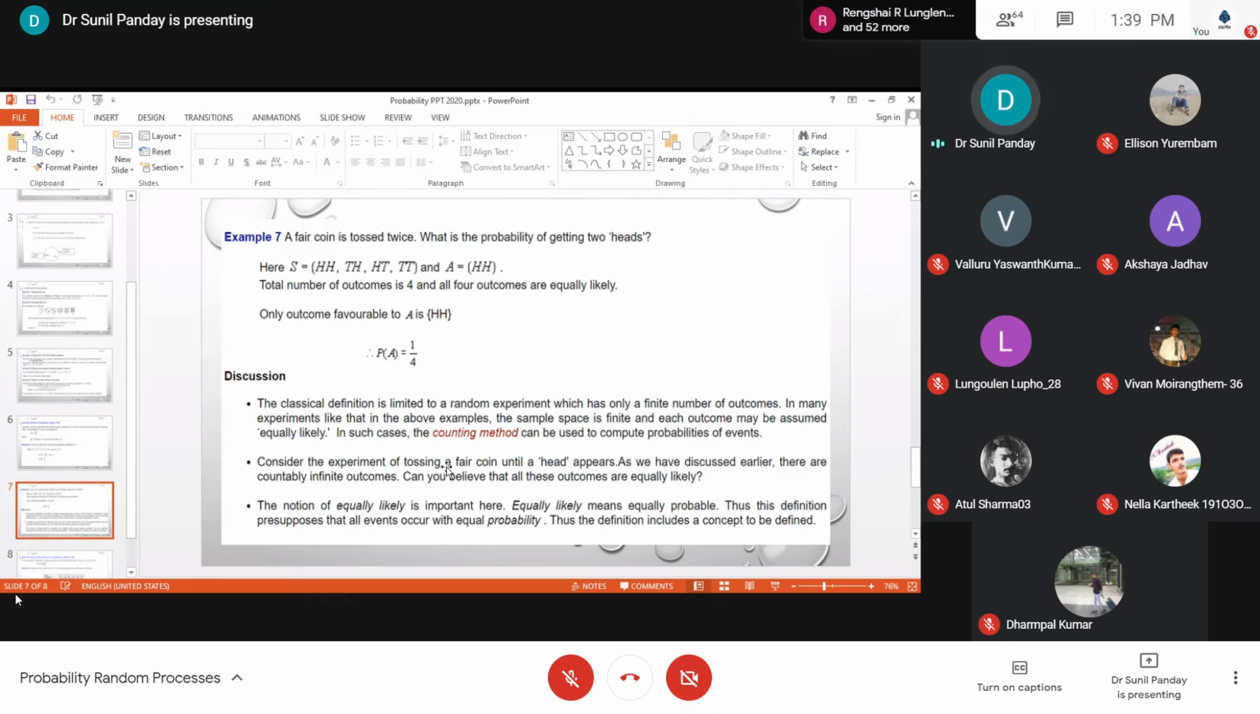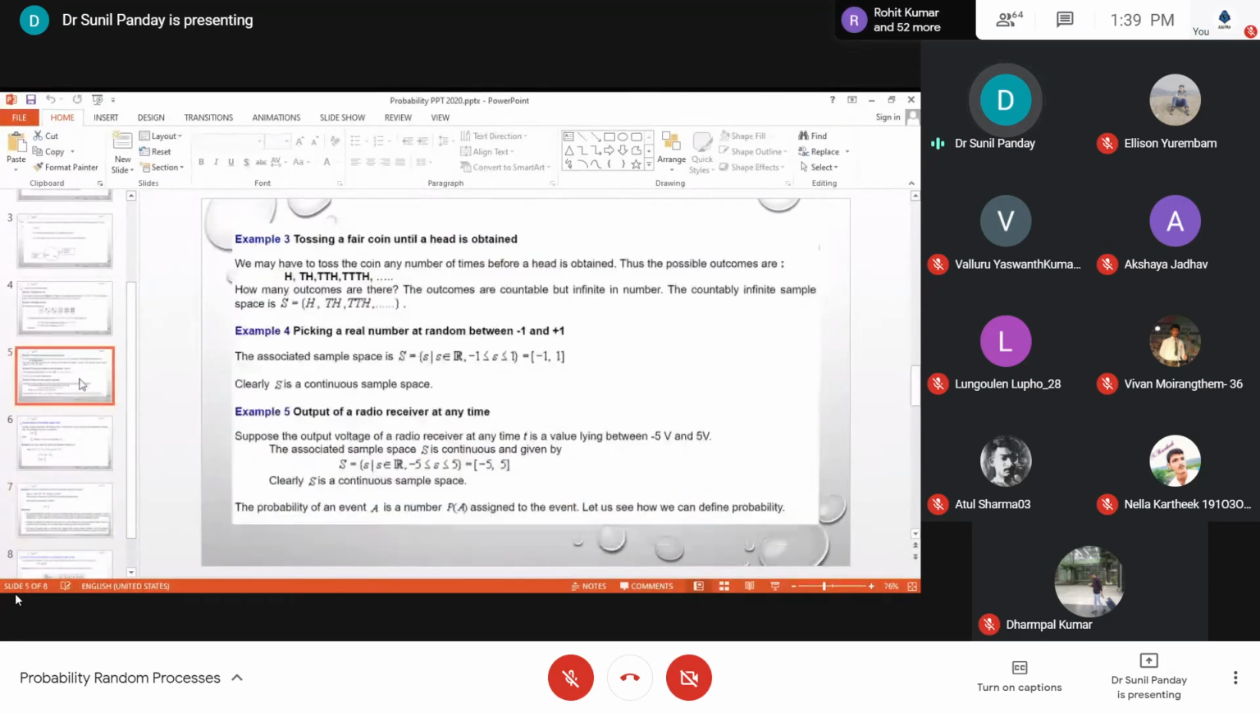Consider the experiment of tossing a coin until a head appears. As we have discussed earlier, there are countably infinite outcomes. So can you believe that all of these outcomes are equally likely? For example, the probability of getting H, of getting TH, of getting TTH, or of getting TTTH, they have different probabilities, so they are not equally likely. So that is another problem.